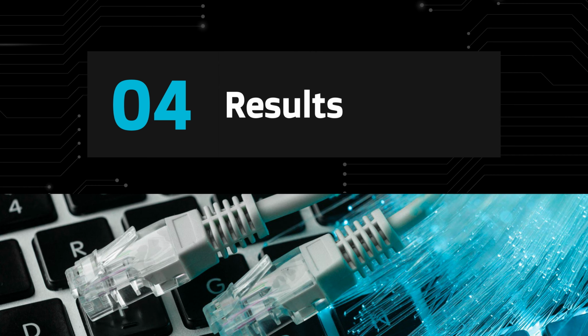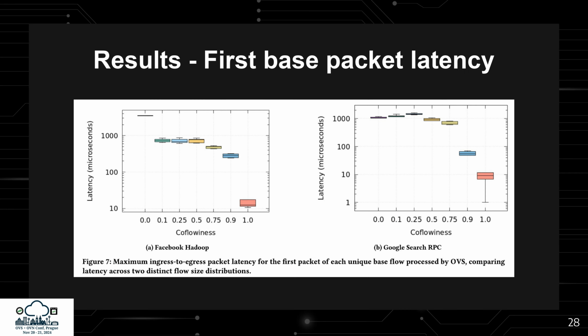Now let's look at the results. Here we see the results for the first packet of each base flow. Each box plot represents a specific coflowiness configuration on the x-axis, with latency on the y-axis. As we study the figures, we can see that increasing coflowiness generally reduces latency. This happens because OVS handles fewer associated flows, as base flows aren't preloaded. Notably, the Facebook trace shows a clearer trend and consistently lower latencies compared to the more bursty Google trace. There are also a few anomalies, which we'll address later.